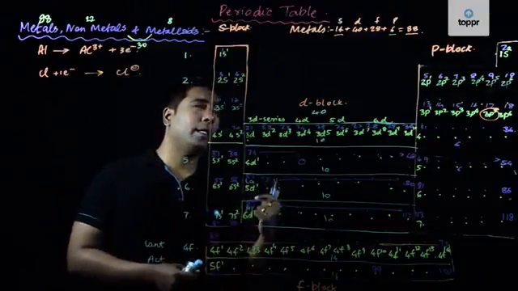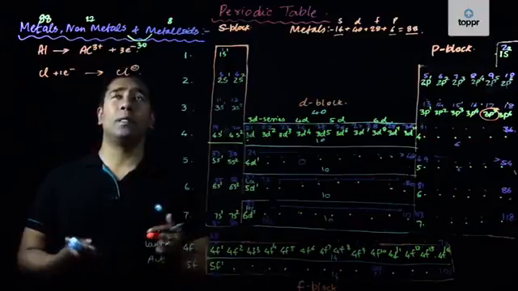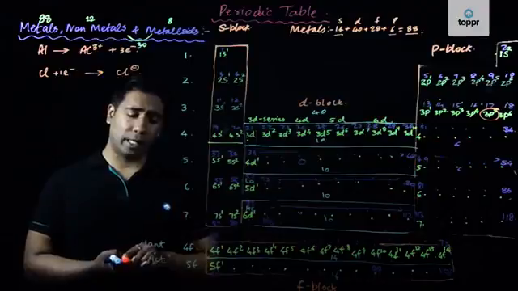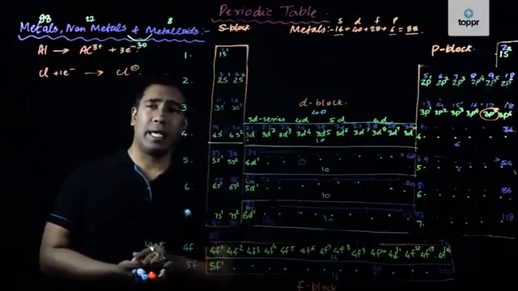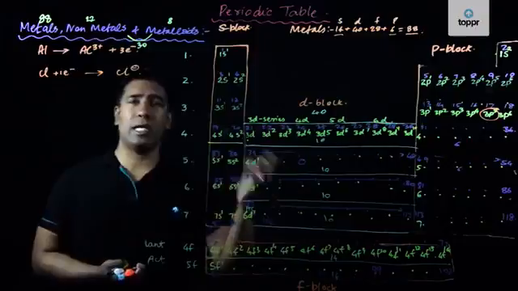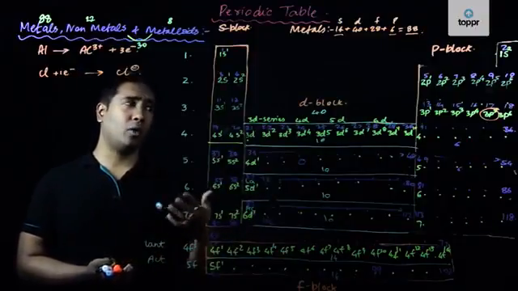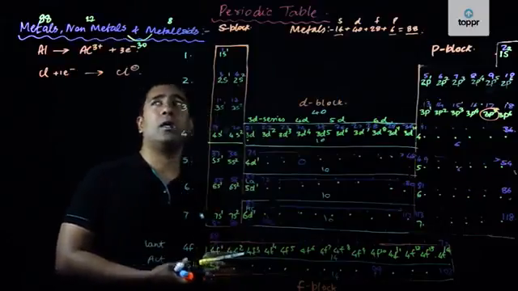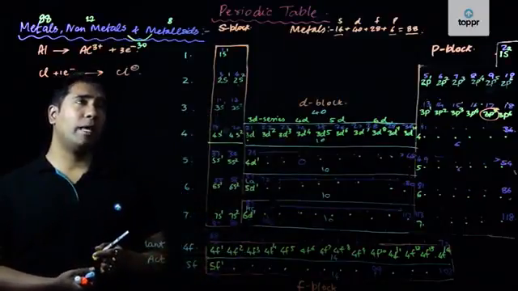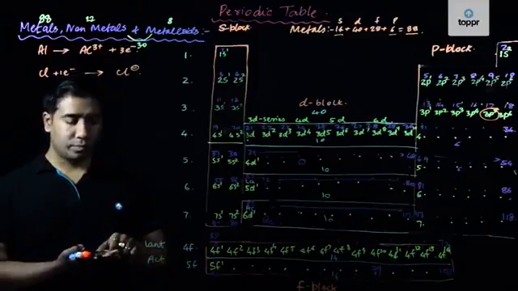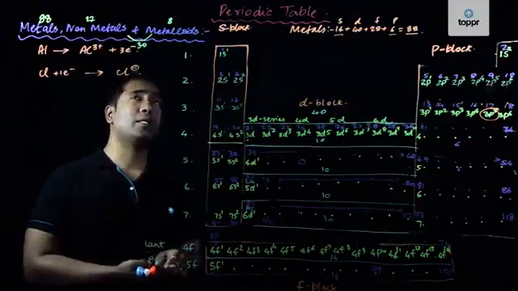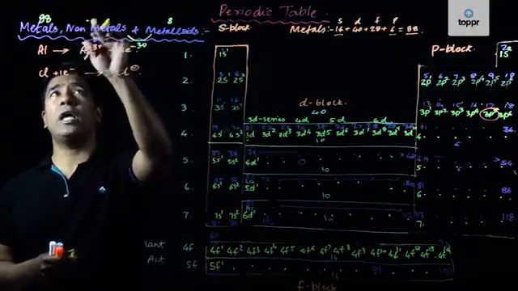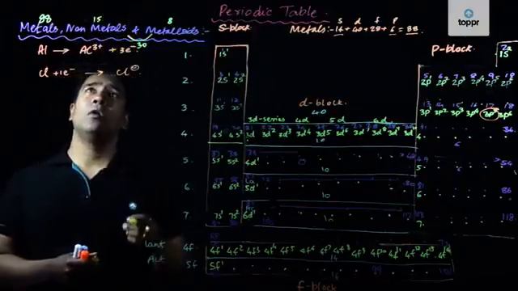Now, the fourth category of substances can be written down as inert gases, because they don't act as metals, non-metals, or metalloids. So let's count the number of inert gases present in the periodic table. In the periodic table, the total number of inert gases is equal to 7. So out of 22, we can remove 7. Therefore, we have around 15 elements in the periodic table which are non-metals.